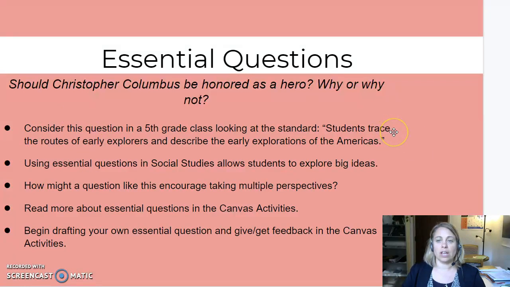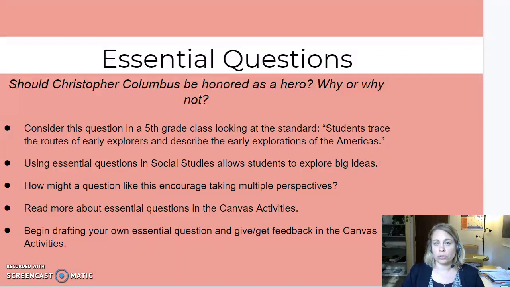So imagine you're teaching in a 5th grade class. You're focused on this standard. Students trace the routes of early explorers and describe the early explorations of the Americas. How are you going to help students connect to this topic, make it relevant, paint the picture, get them excited about it? So you may want to do something around Columbus Day and thinking about, should Columbus Day be a holiday? And this essential question might help students think about some real application to their research, their learning about the unit.